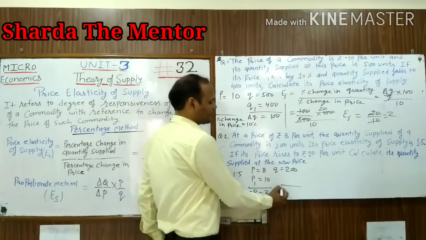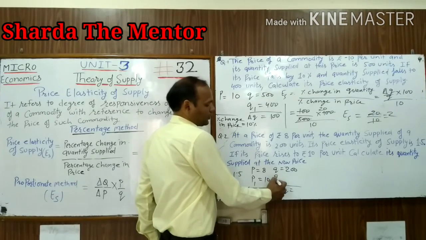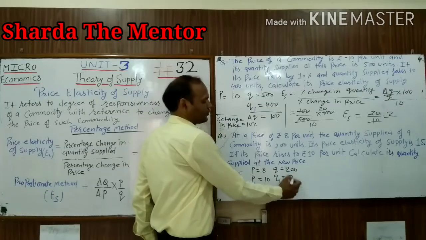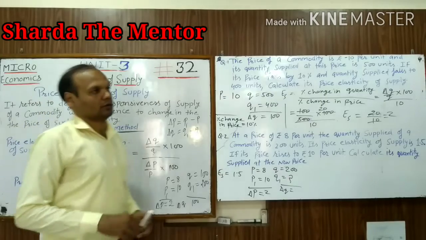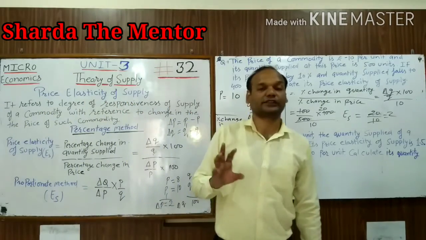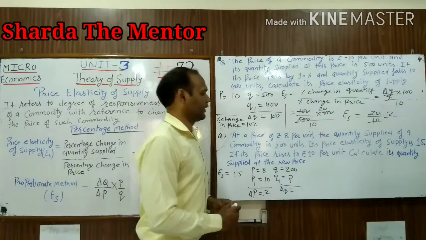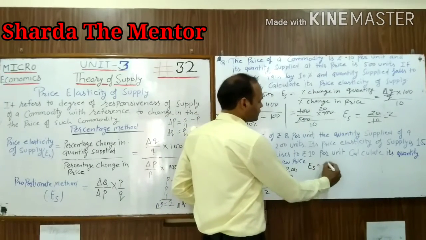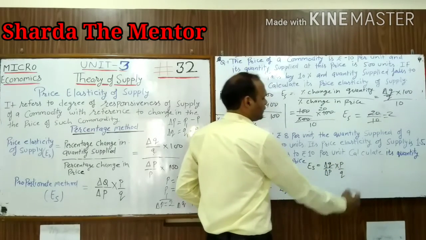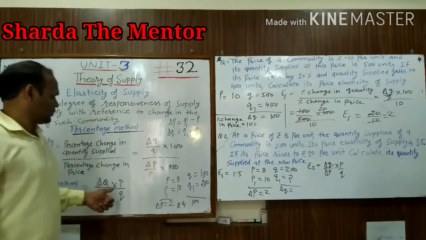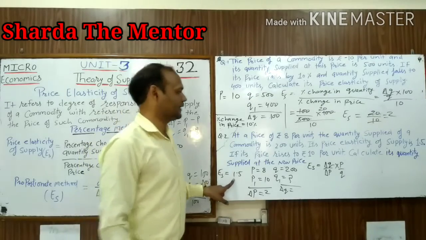Change in quantity is not given, and new quantity is not given, that we have to find out. So with the help of formula, because in this question percentage change is not given, we can use proportionate method. So elasticity of supply is equal to change in quantity divided by change in price into P upon Q. So change in quantity is not given, but elasticity of supply is given.